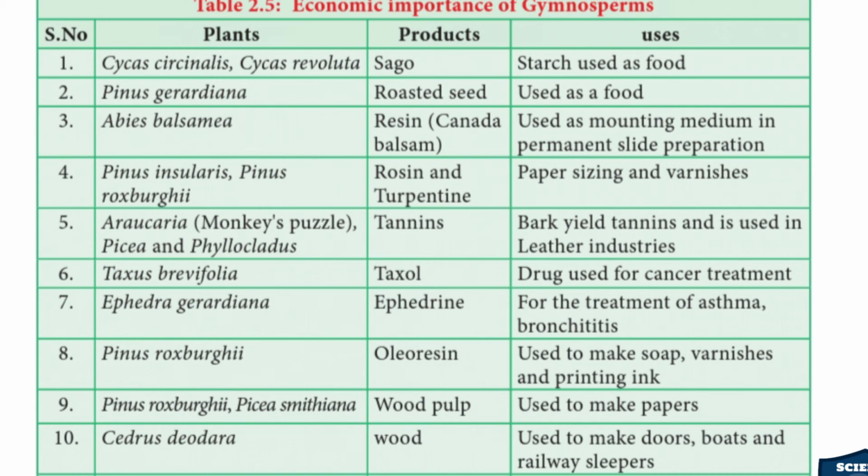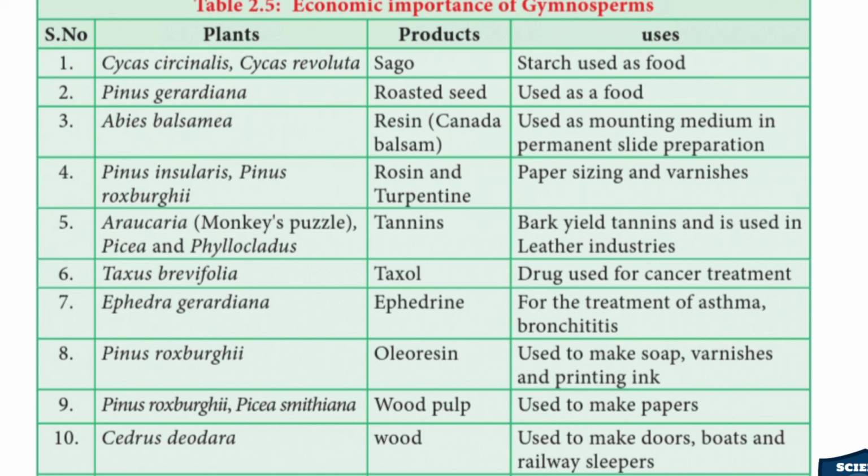Araucaria, monkey puzzle, Picea and Phyllocladus: tannins taken from the bark are used in the leather industry. Taxus brevifolia: taxol, a drug used for cancer treatment.